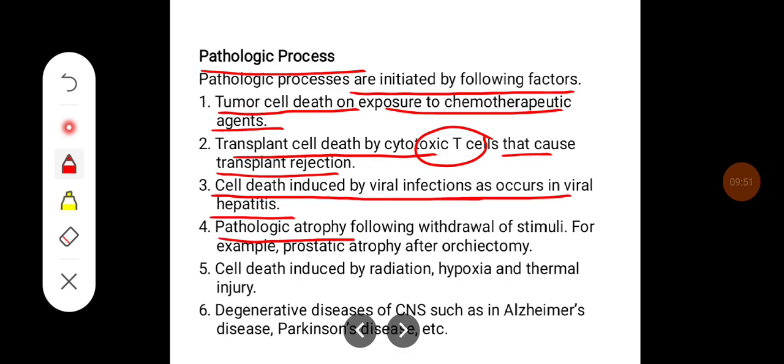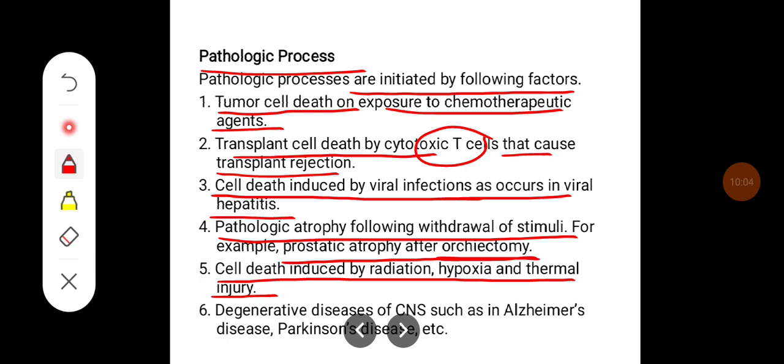Pathologic atrophy following withdrawal of stimuli, for example, prostatic atrophy after orchidectomy, cell death induced by radiation, hypoxia, and thermal injury, and degenerative diseases of the central nervous system such as Alzheimer's disease and Parkinsonism are examples of pathologic apoptosis.